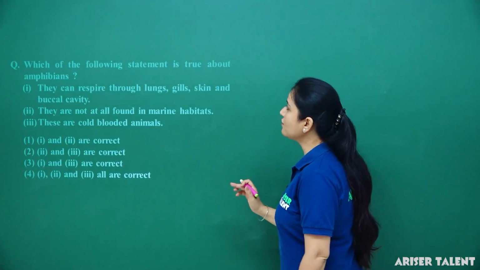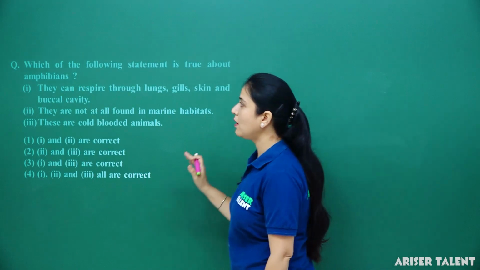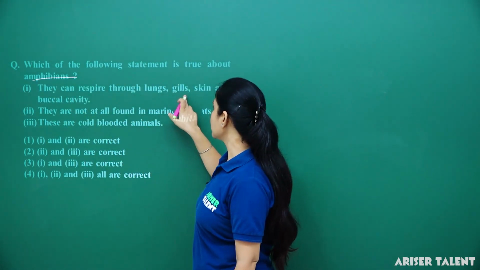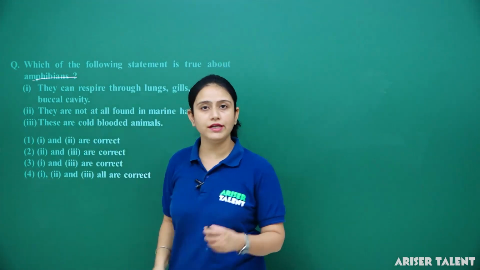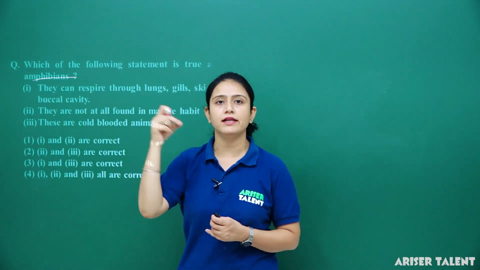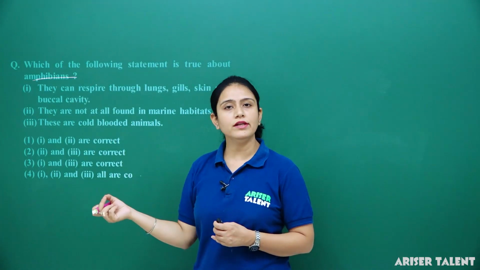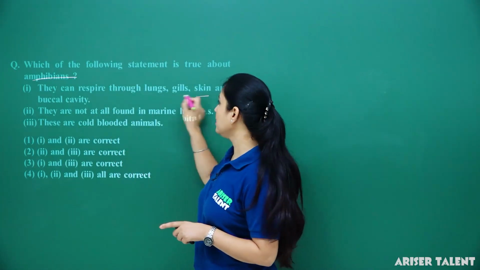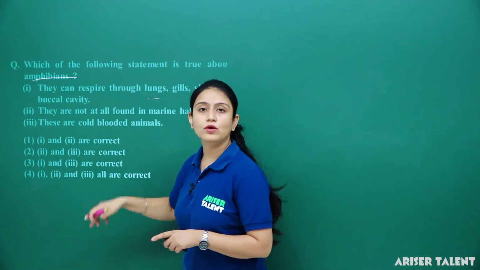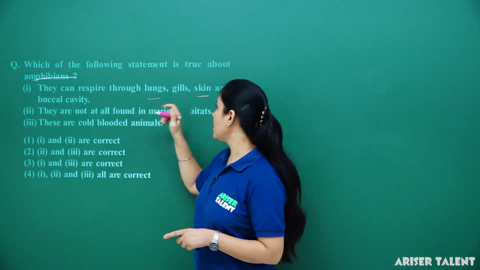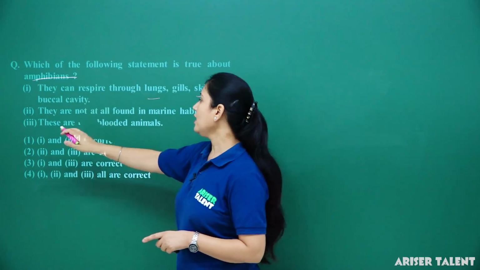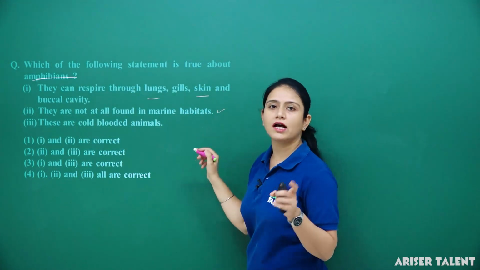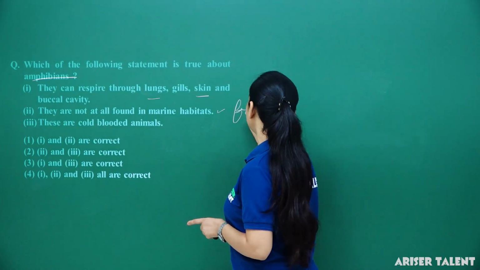Next is, which of the following statement is true about the amphibians? They can respire through lungs, gills, skin and buccal cavity. Yes, because they are amphibians. They can live on land and they can live in water. When they live on land, they respire by their skin and lungs, and when they go in the water, they can respire by the gills. Okay, they are not at all found in marine habitats. Yes, because they are found in fresh habitats.